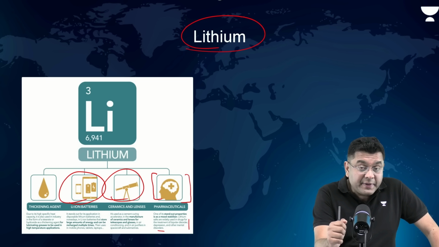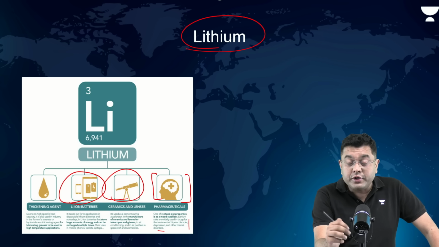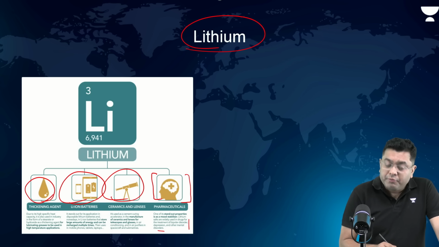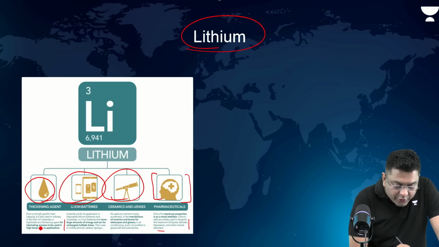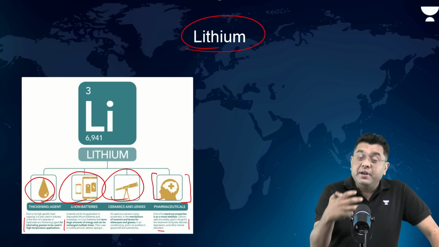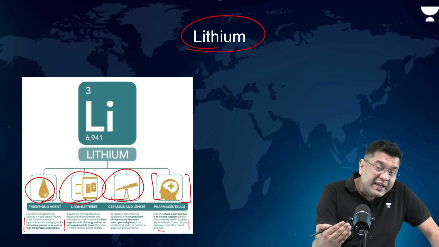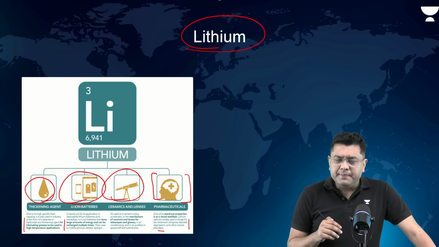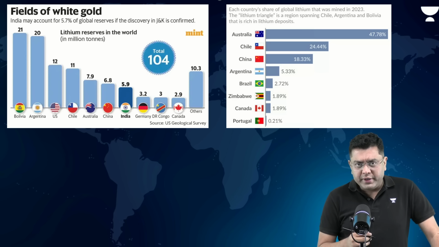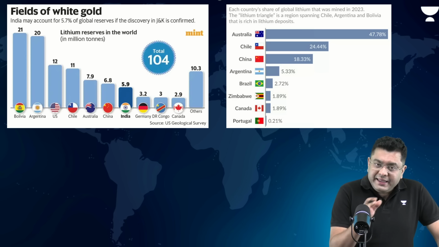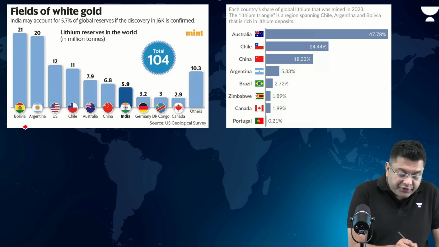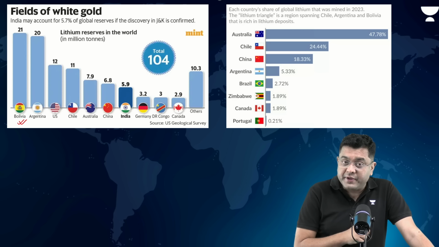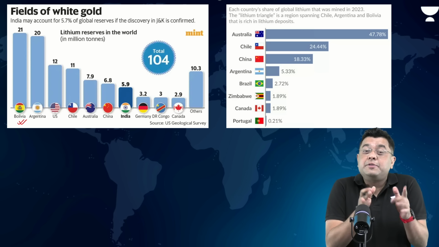Now, these kind of statements are oftentimes framed in the multiple choice question offered in the prelims exam. Other than that, thickening agent, right? For lubricating greases to be used in high temperature, for example, heavy machineries, right? So, there, lithium is used as a thickening agent. Now, this is the utility of lithium. But where is lithium found across the world? So, if you take a look at the lithium, where it is present in terms of reserves, so largest reserves are present in Bolivia. Largest reserves are present, but does not mean Bolivia is the largest producer.